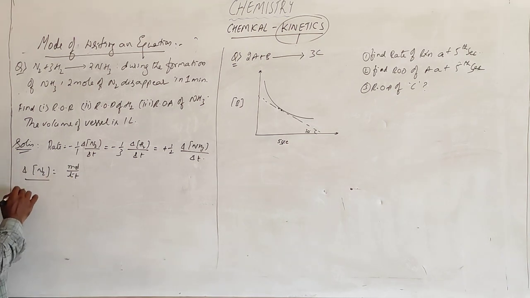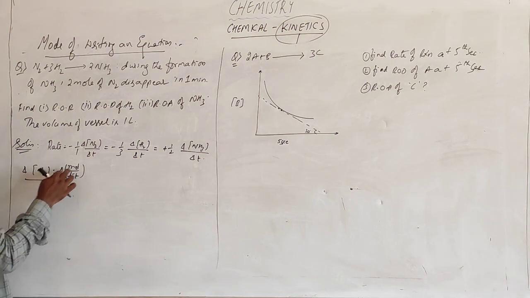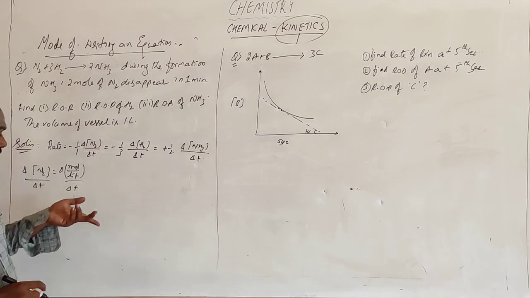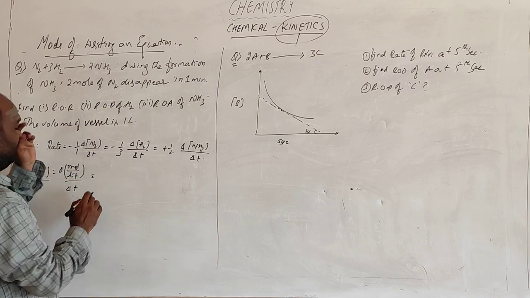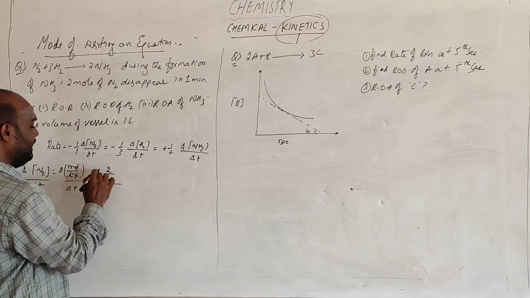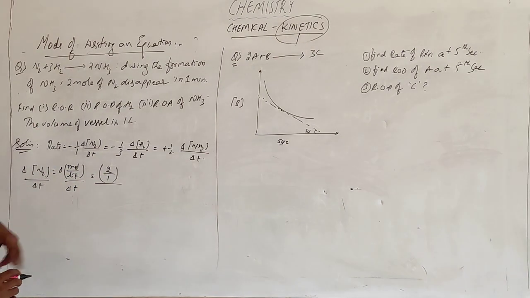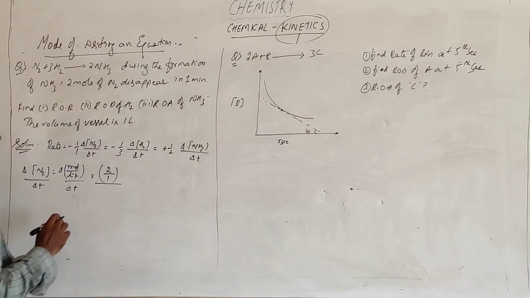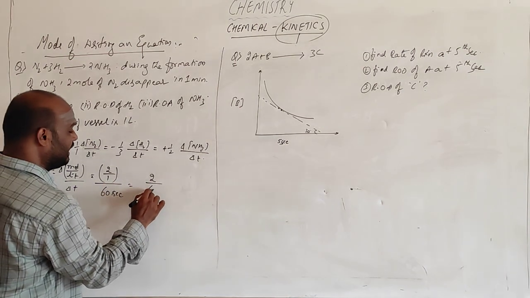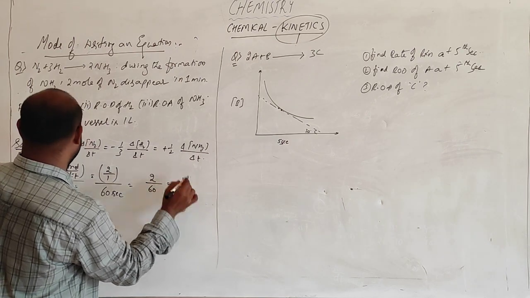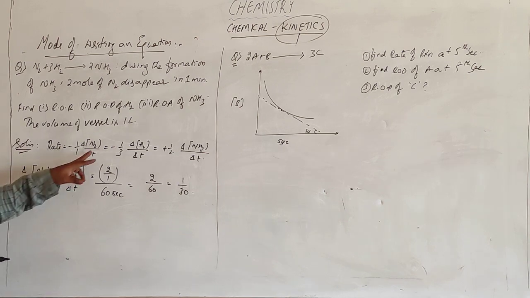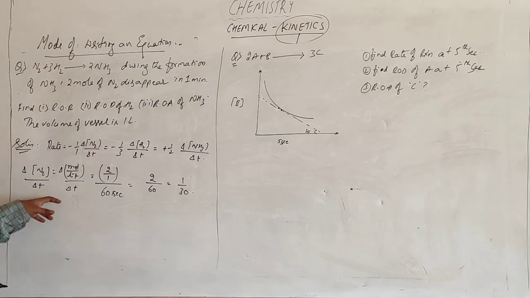If you take it by time, this is the change in concentration in moles per changing time. So in 1 minute it is happening. What is the concentration now? It is 2 moles per volume of vessel, which is 1 liter, by changing time. How much is the changing time? It is 1 minute, and 1 minute is always 60 seconds. So the answer will be 2 by 60, which is 1 by 30. This is the change in concentration of N2 per unit time.